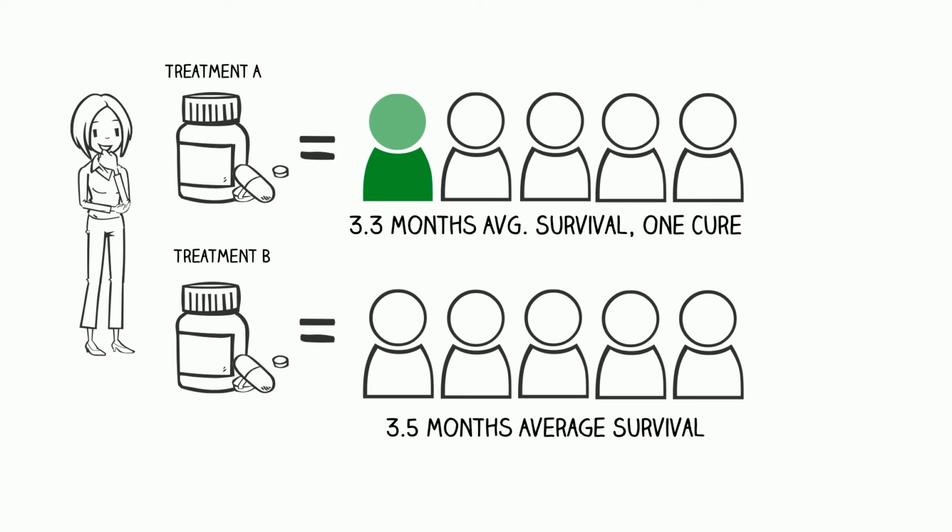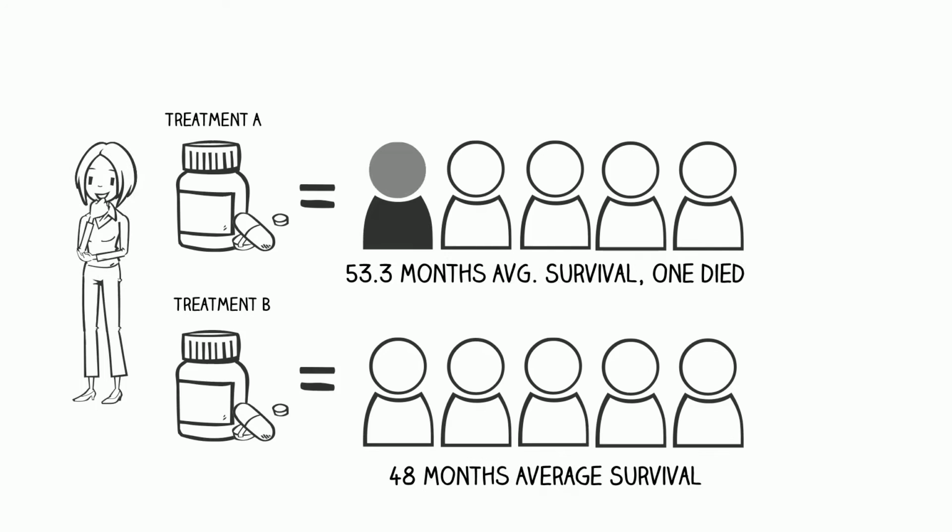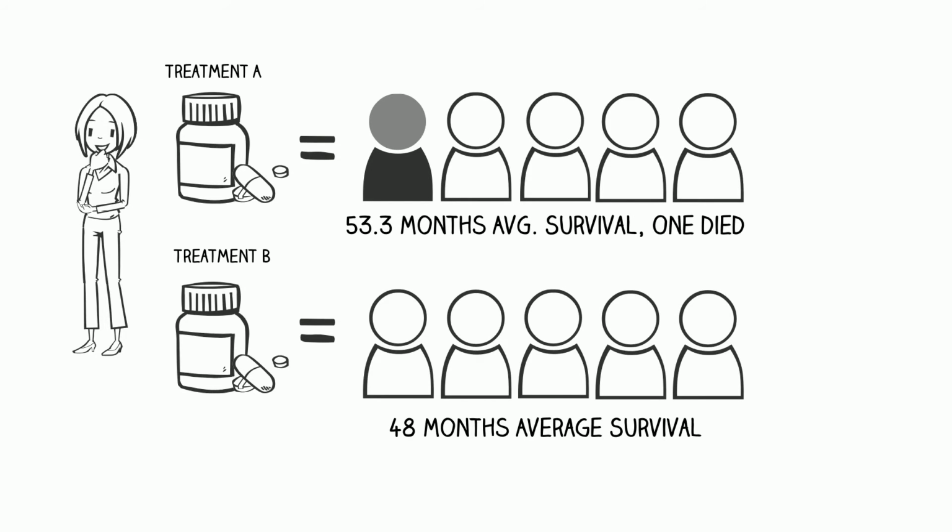The results show that when a treatment offered the chance of a very good outcome when all other outcomes were bad, it was most desirable, even though it conferred lower average survival to the population. They also found that when a treatment carried the risk of a very bad outcome when all others were good, the general population preferred avoiding the bad outcome, effectively trading it for lower average survival.